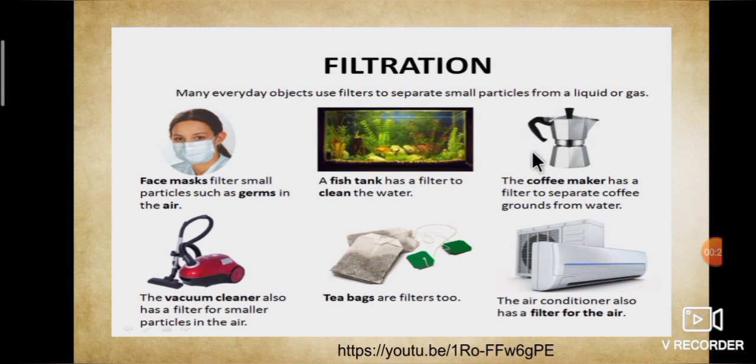Third, the coffee maker. The coffee maker has a filter to separate coffee grounds from water. Fourth, the vacuum cleaner. The vacuum cleaner also has a filter for smaller particles in the air. Next, tea bags. Tea bags are filters too. I think some of us drink dip tea. Last, the air conditioner. The air conditioner also has a filter for the air because air contains some impurities that are harmful to health. So we use filters in air conditioners.